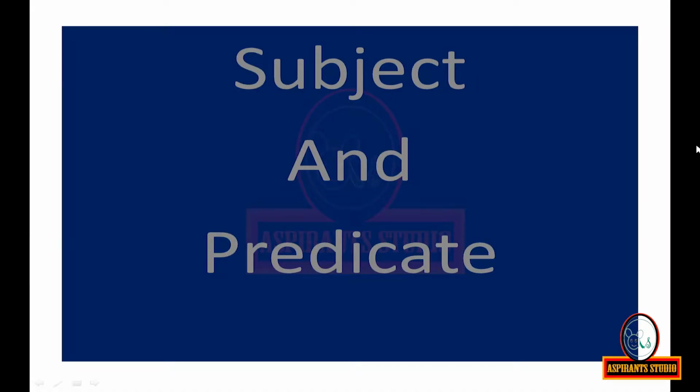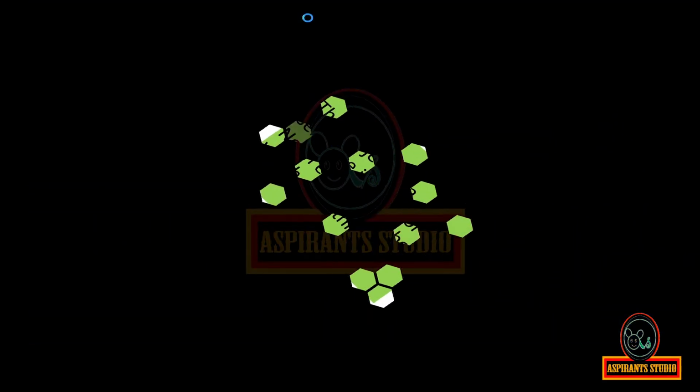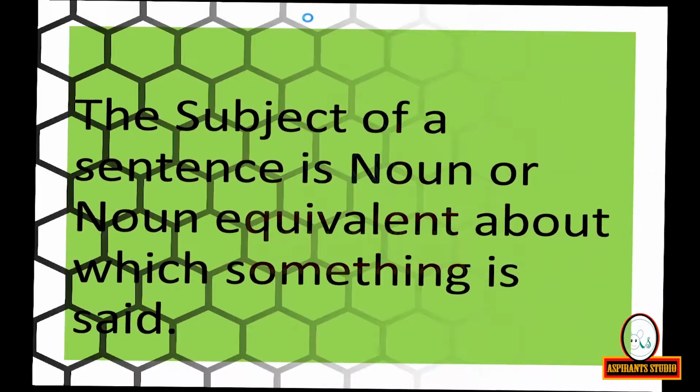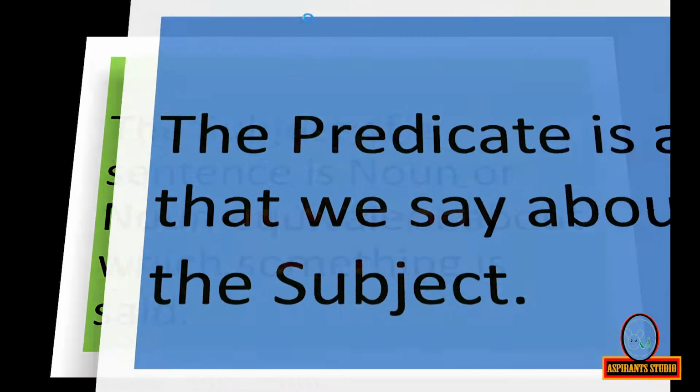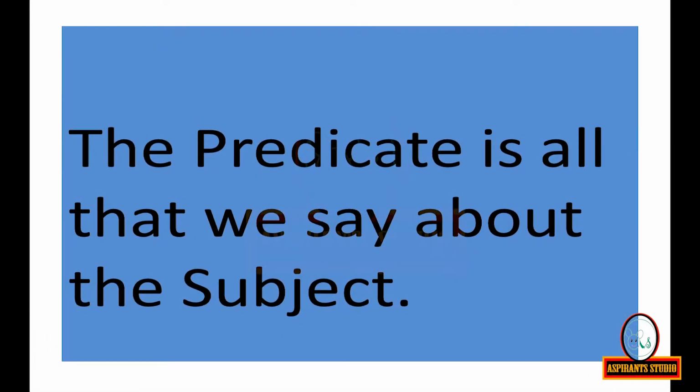Subject and predicate. The subject of a sentence is a noun or noun equivalent about which something is said. The predicate is all that we say about the subject.